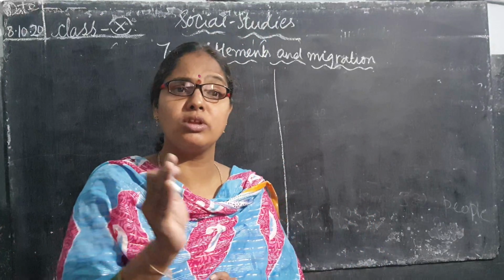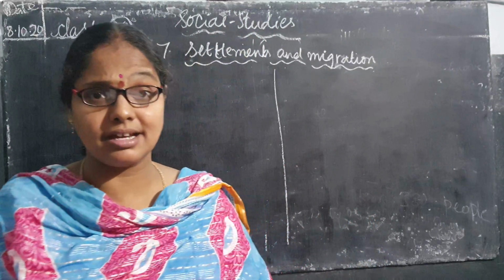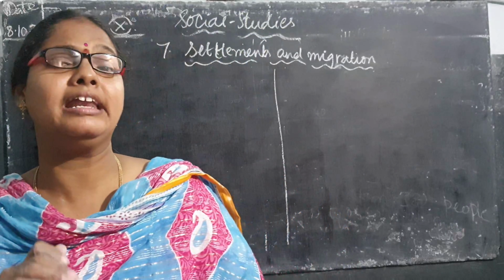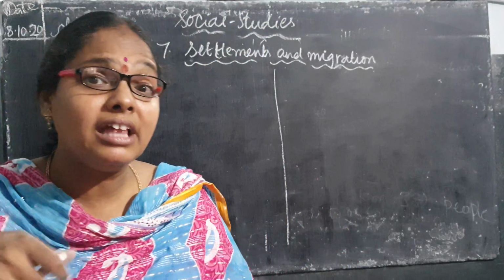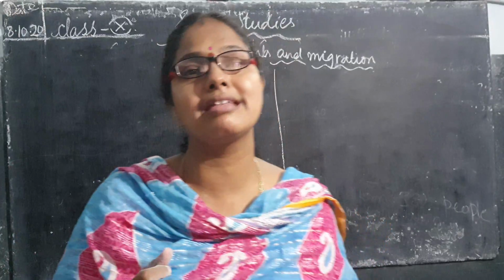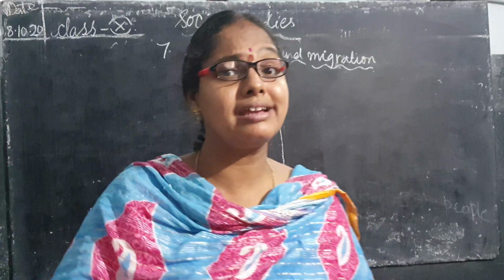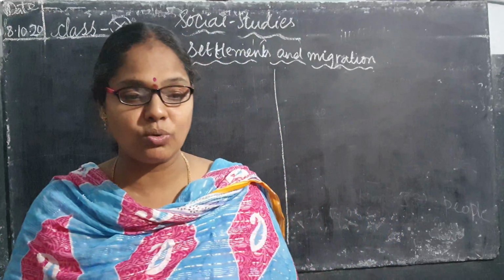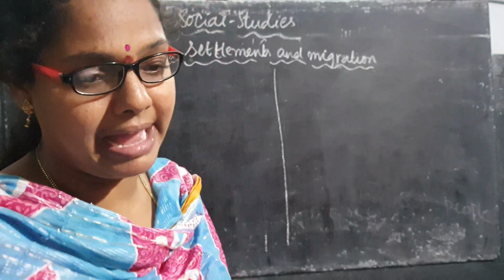In the previous lesson we discussed that there is national migration and international migration. Moving within the country is known as internal migration. Outside the country, when people move from one country to another country, it is known as international migration.